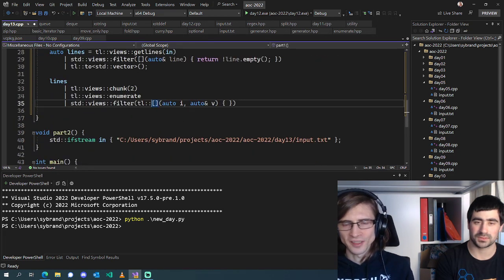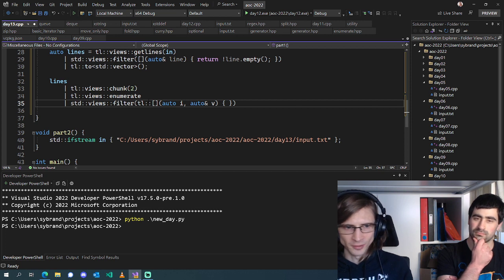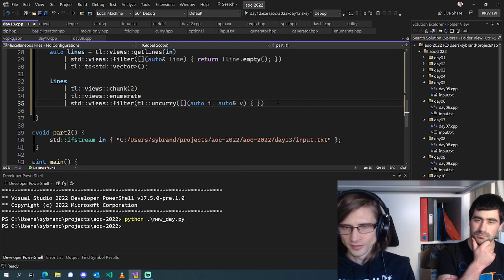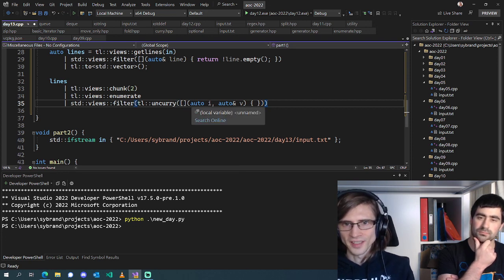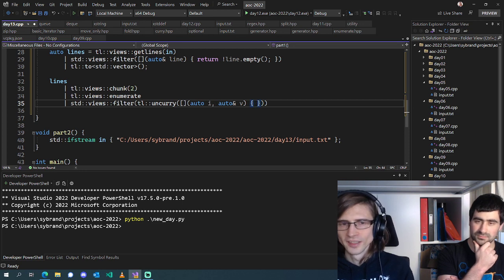I often find myself passing a lambda which we want to unpack a pair or a tuple into. So I have a thing called uncurry. Basically what it does is it's as if this took a std::pair and then unpacked it with structured bindings or something like that.